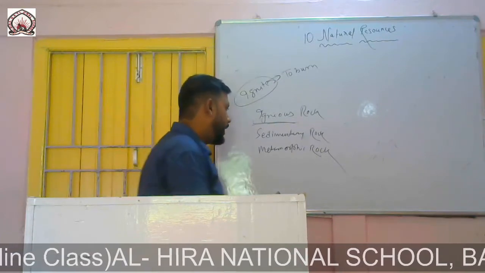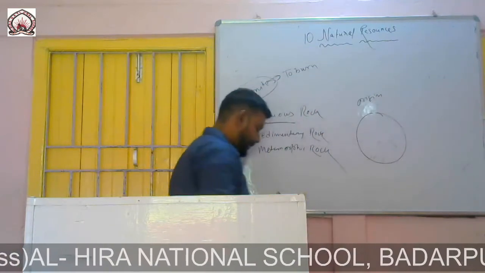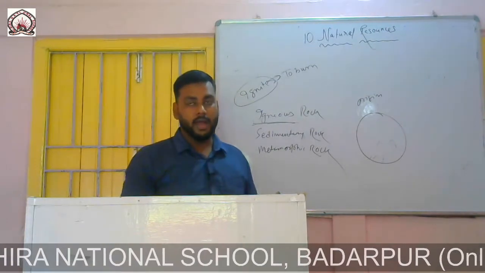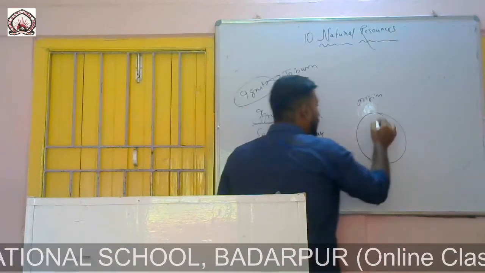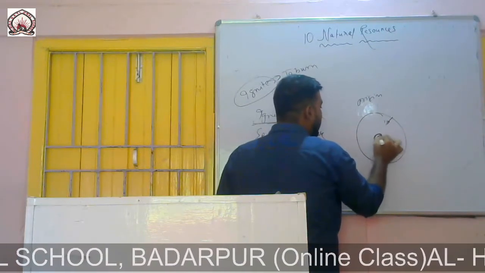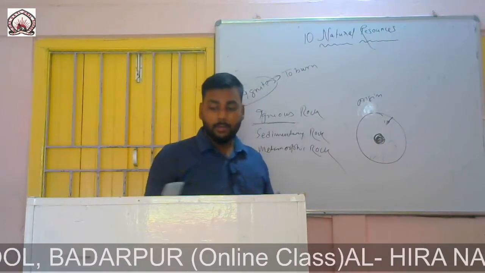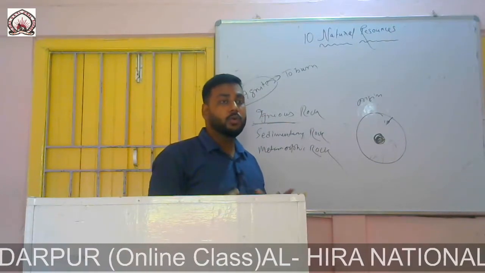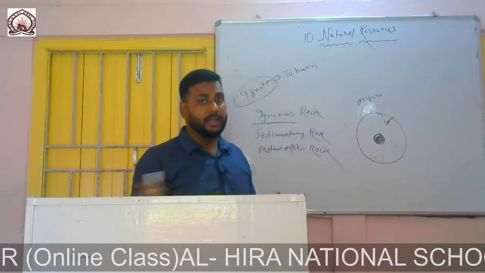Granite. If we look at the origin of the earth, the earth was a part of the sun in the beginning, right? So it was a hot ball of fire like the sun. Gradually the earth started to cool down. When the earth started to cool down, the temperature of the surface started to decrease, but the temperature of the center of the earth, the core, is still very hot, right? So during that time, the rocks that were formed due to the cooling of the earth's surface were termed igneous rock.